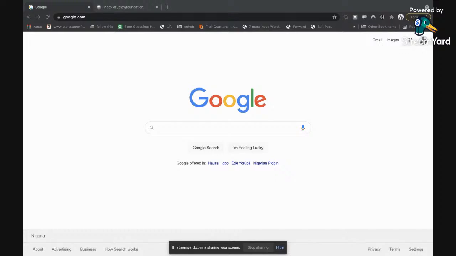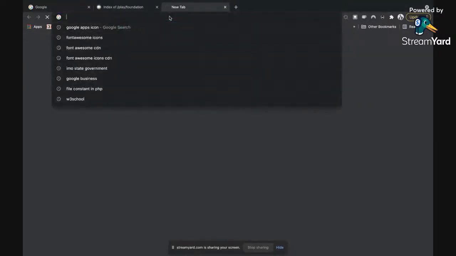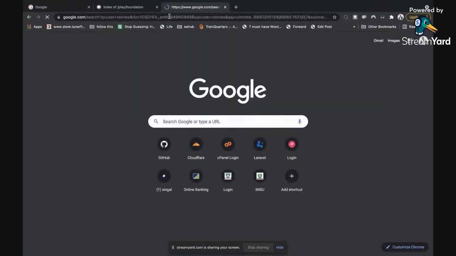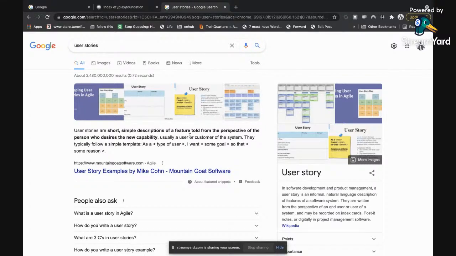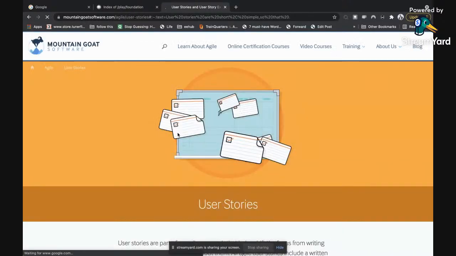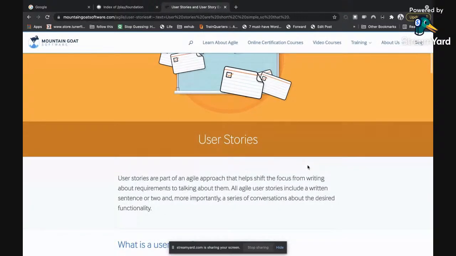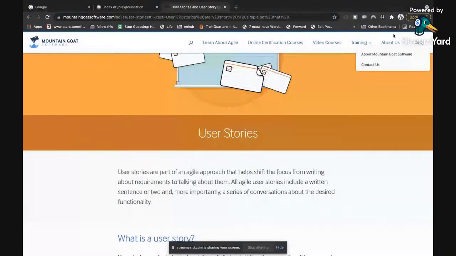And the user story is just, how do I explain user stories now? Let me see if I can find a simple definition online. But really, a user story is simply a document that tells you who the actors of a platform are and what exactly the actions are that they can perform on that platform, right? So look at it. They say user stories are short, simple descriptions of a feature told from the perspective of the user, right? User stories are simply actions. You're telling the story of how the platform works, from the perspective of the user, right? That's what user stories are.